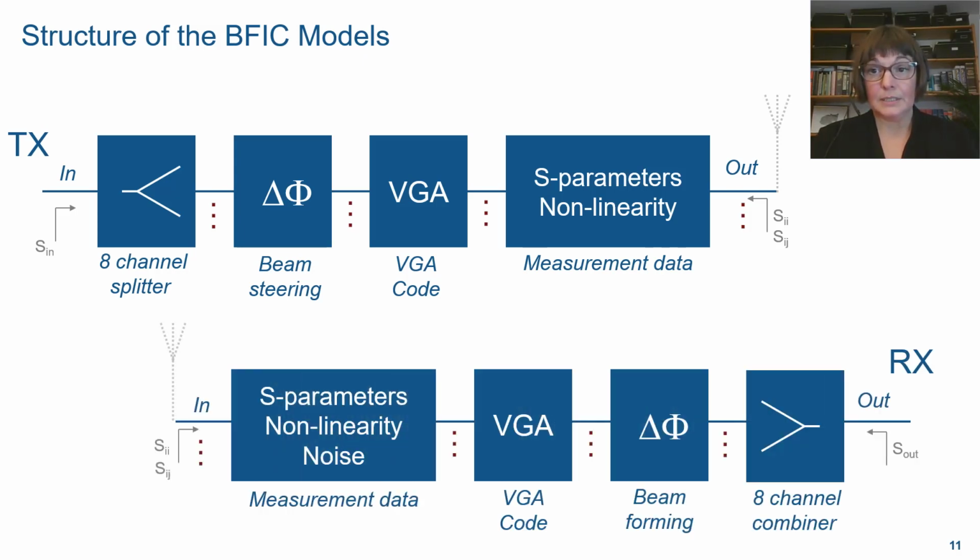The receiver implements essentially the reverse structure, also made of 4 blocks. At the input, we have an amplifier that models the input impedance of each element of the chain, as well as the noise characteristics and the input referred nonlinearity, which is followed by the VGA, a programmable amplifier, a programmable phase shifter, and then the outputs of each of the 8 chains are summed together with an 8-way power combiner.